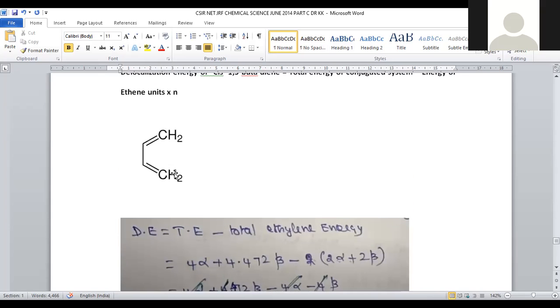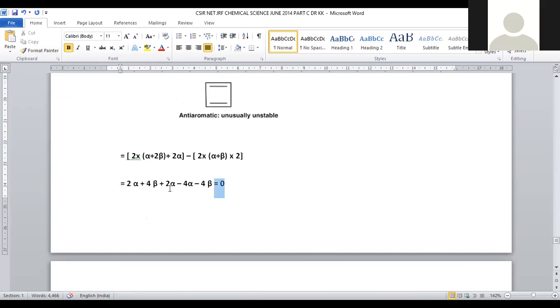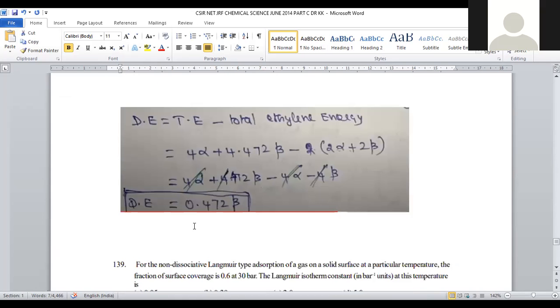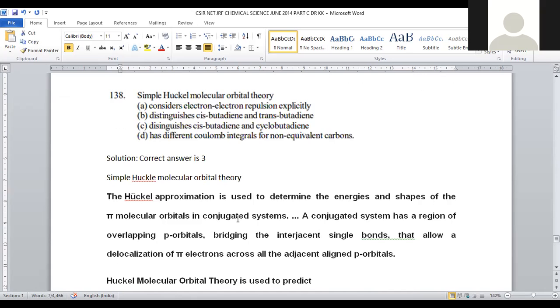This is for cis-butadiene. Based on this delocalization energy, can you separate these two molecules? Cyclobutadiene is assigned with 0 energy, and cis-butadiene is assigned with 0.472 energy, so it is possible to distinguish cis-butadiene from cyclobutadiene. This is the application which comes from the Huckel molecular orbital theory. So in accordance with this, for question number 138, option number 3 will be the correct answer.